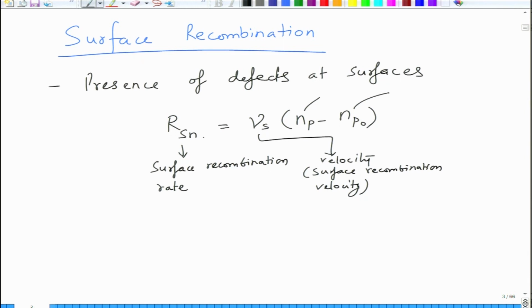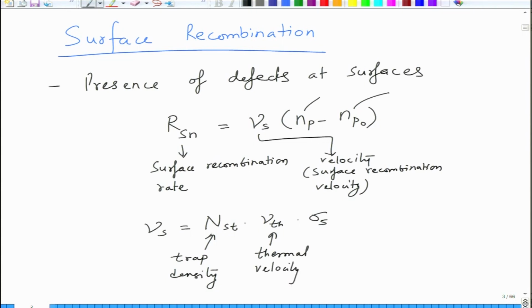So, this RSN, the surface recombination rate, is equal to the surface recombination velocity multiplied by delta n, which is Np minus Np naught, and Vs, the surface recombination velocity, is defined as NST into V thermal into sigma S. NST is basically the trap density, V thermal is the thermal velocity, and sigma S is the capture cross section.